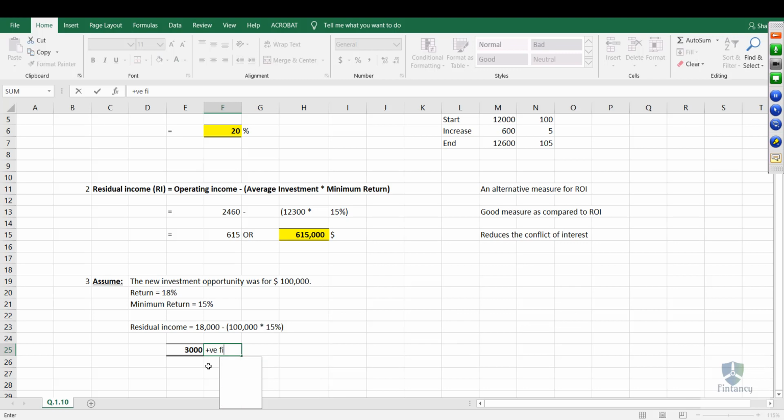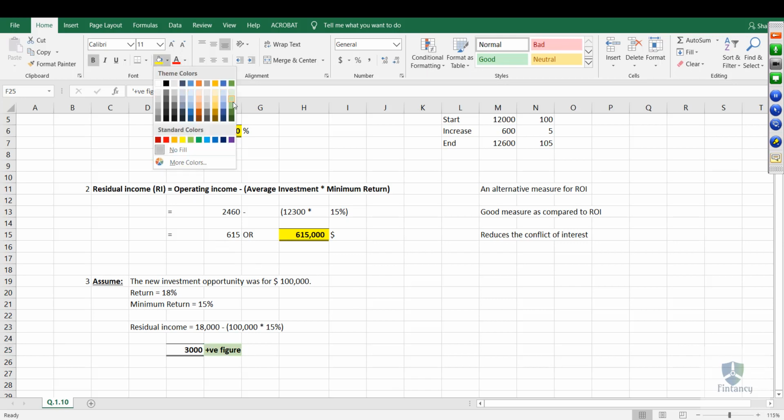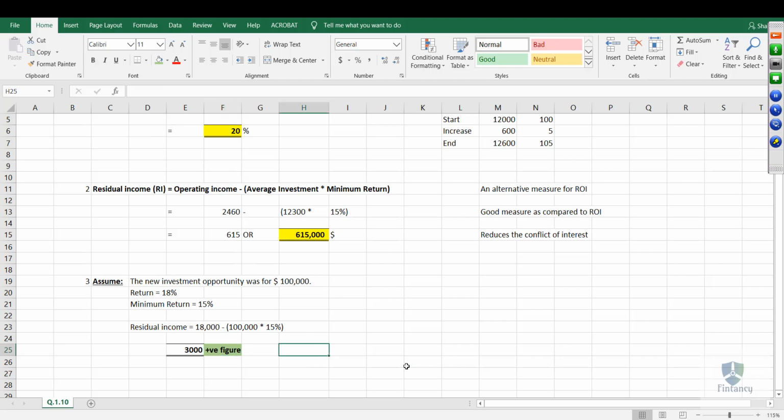Getting it, my friends? Sorry, this is a formula also. Let me make it like this. So see, this is a positive figure. Getting it, my friends? This is a positive figure. So when residual income is a positive figure, that is good news. When residual income is a negative figure, that is bad news. Positive is like an increase in the wealth, something positive will come from this investment. Like in CMA Part 2, you will study net present value. When the net present value is positive, we go for the investment. When the net present value is negative, we don't go for the investment. This is the general rule.